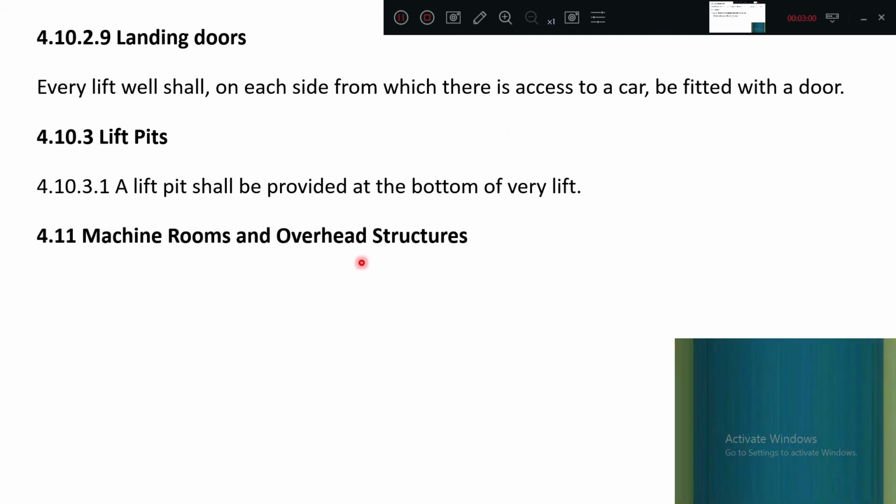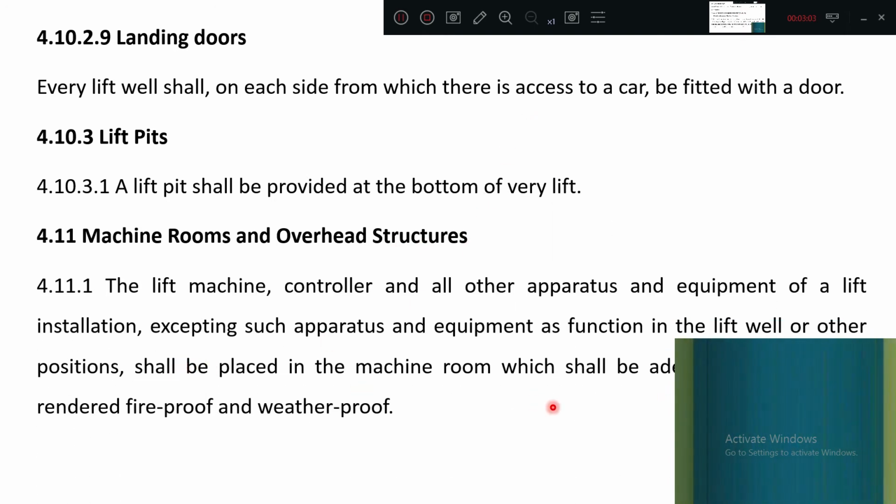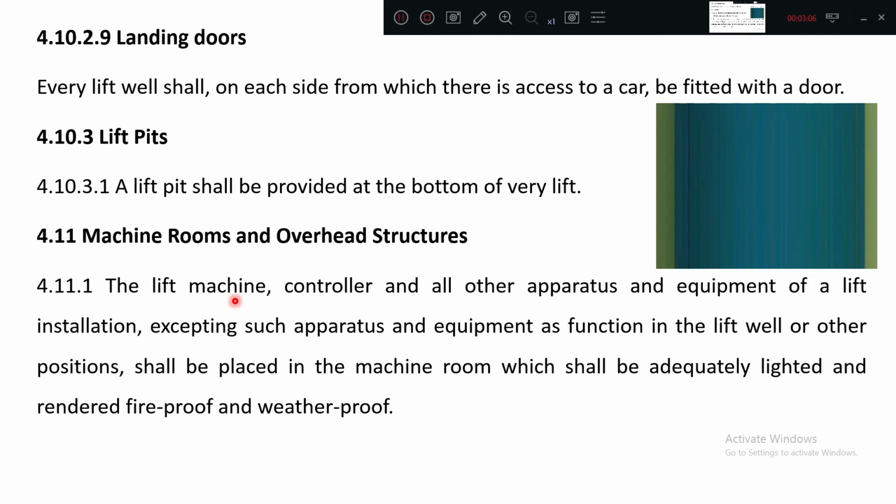Machine rooms and overhead structures, very important. Machine room. The lift machine, the controller, and all other apparatus and equipment of the lift installation, except such apparatus as functions in the lift well or other position, shall be placed in the machine room. Means the controlling machine, the ropeways, motor, every component related to the movement of the lift cab, there should be one special room, the machine room. All those things should be kept there only, not outside or in any other building. So that is very important.